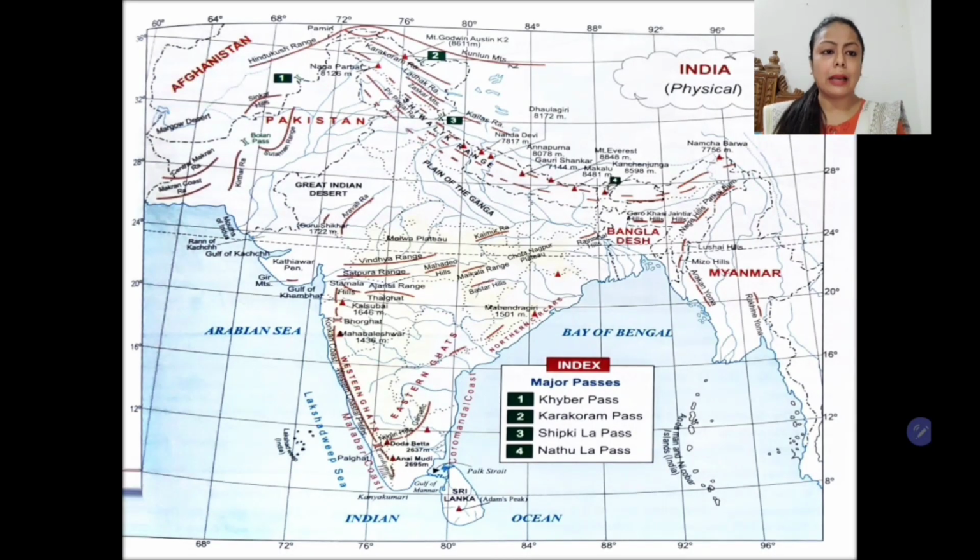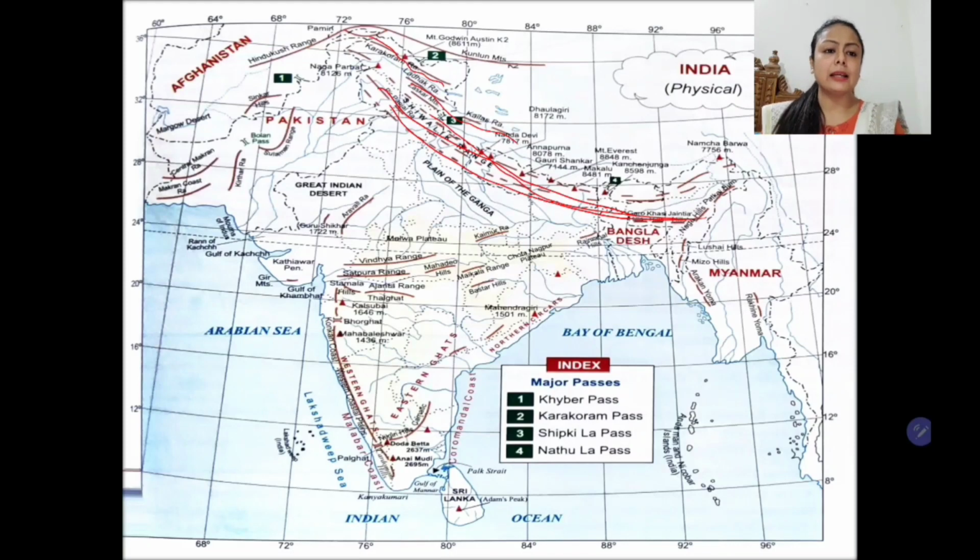Students, this is another map, more detailed map of the physical features of India. If we see the northern portion, you can see several parallel ranges. So here I am talking about the Himalayas. Himalayas, they have three parallel ranges. The highest part of Himalaya is known as Himadri.